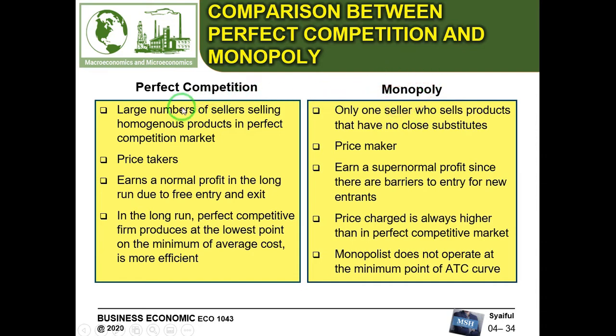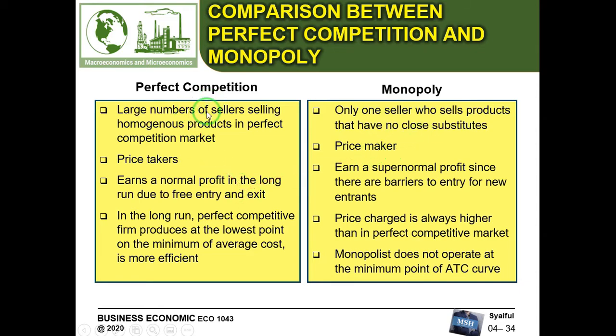So we can see here in the slide, it gives the difference between perfect competition and monopoly regarding their characteristics, such as for perfect competition there are a large number of sellers selling a homogeneous product, and for monopoly there is only one seller selling a product that has no close substitute. And perfect competition is a price taker, meaning that the price of their product is determined by the market regarding demand and supply. However, for monopoly they are a price maker, or the price is determined by themselves as a seller.